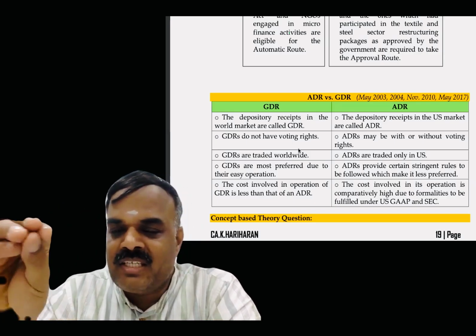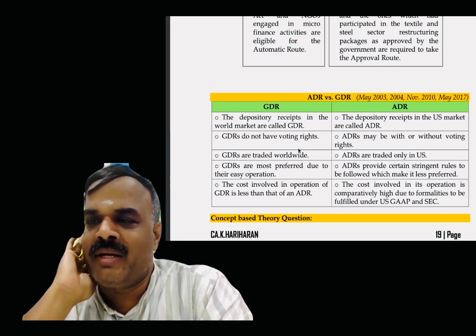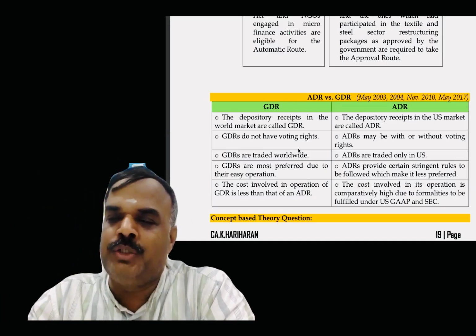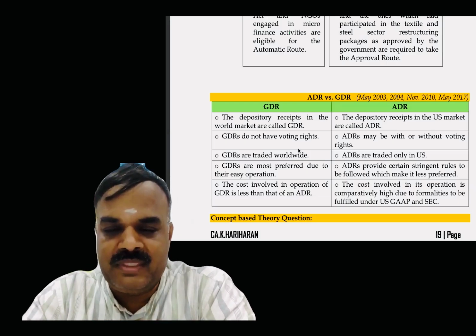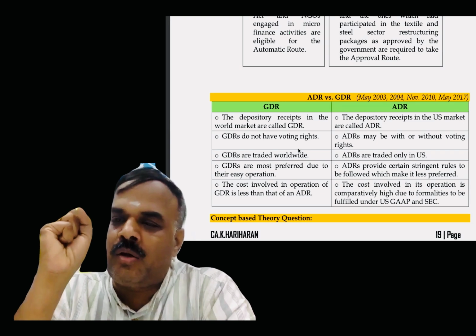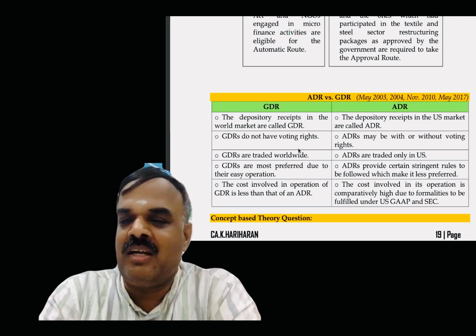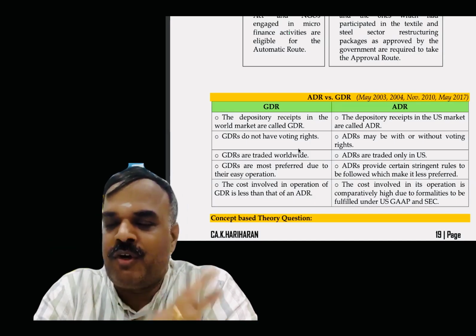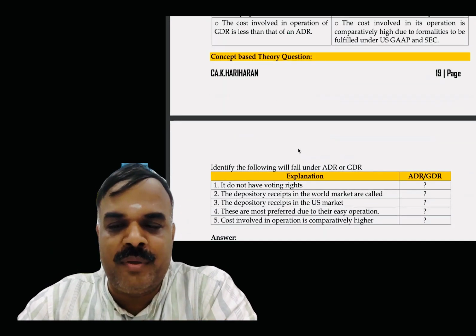ADR provides certain rules, in America there are always rules and regulations, right or not? Therefore it is very difficult to issue. A lot of rules and regulations are there. GDR, clear? Then operating in the US, expenses will always be costly. Therefore operating expenses are costly in ADR, whereas GDR not that much. So it is easy to remember ADR to GDR. 4 to 5 points, can you do it?